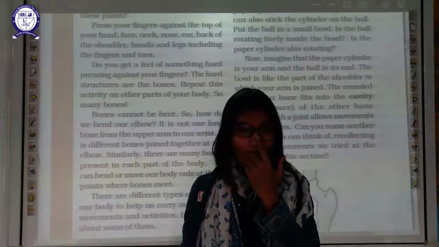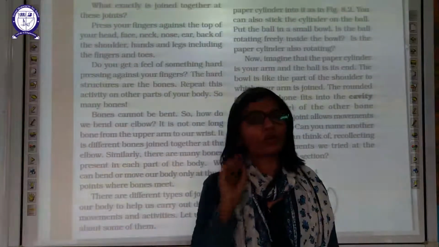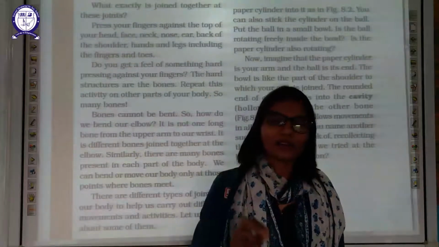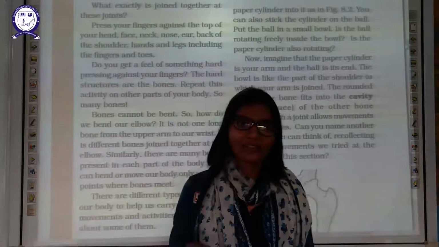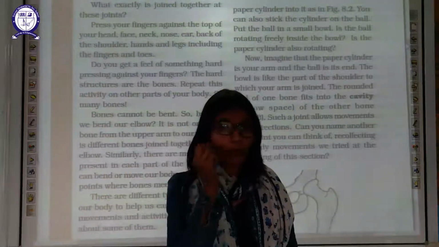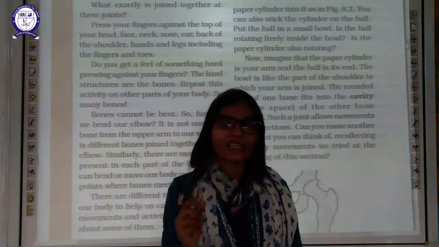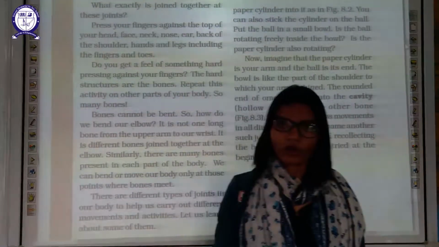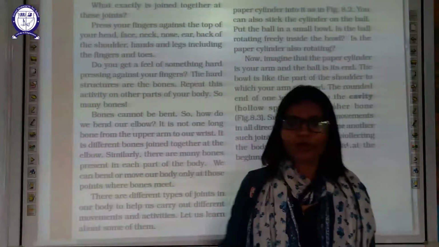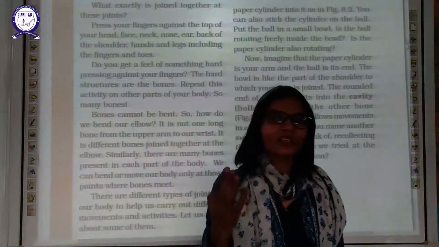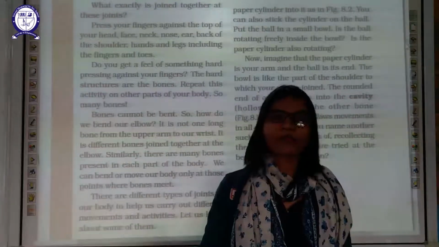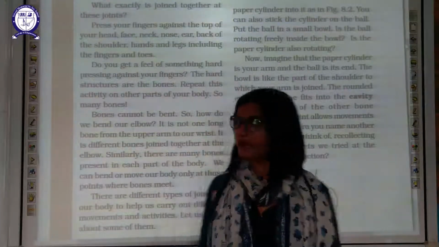Now repeat this activity on your nose and ear tip also. These parts are not that hard when you feel them. They are stretchable and we are able to move these parts. So these parts are your cartilage. Okay, our skeletal system is composed of bones and cartilage. Cartilage is a much softer part, and your bones are a very hard structure.